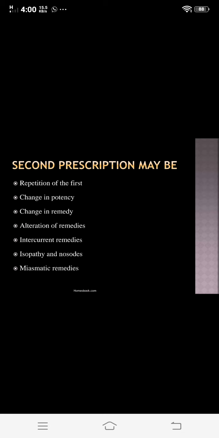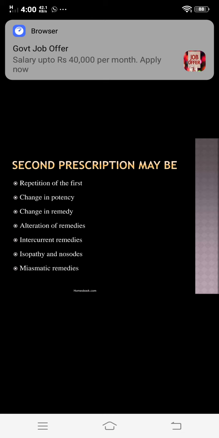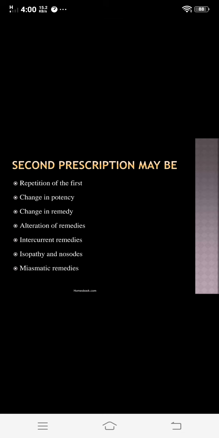So the remaining 5 types we will continue tomorrow, that is antidotal remedy, then again repetition of the remedy, change of remedy, what is the description given in the book, or cognate remedy, or a change of potency of that remedy. So these remaining 5 types we will study in tomorrow's lecture. So what we studied in today's lecture, all of you understand? Any difficulty regarding this?